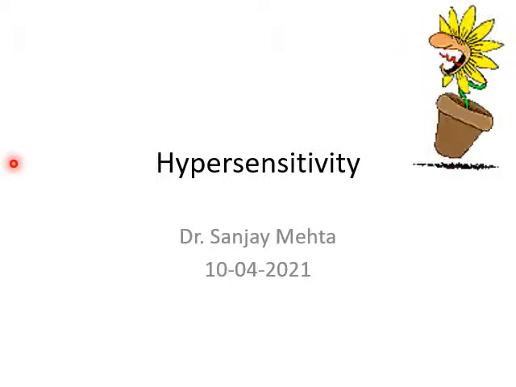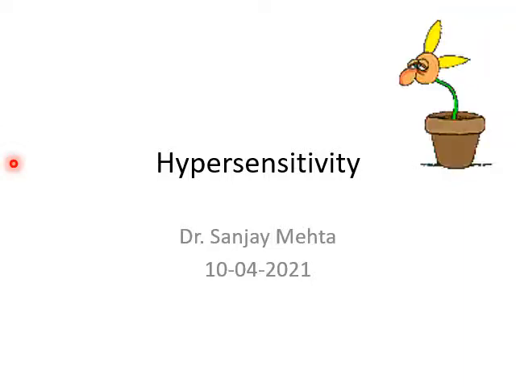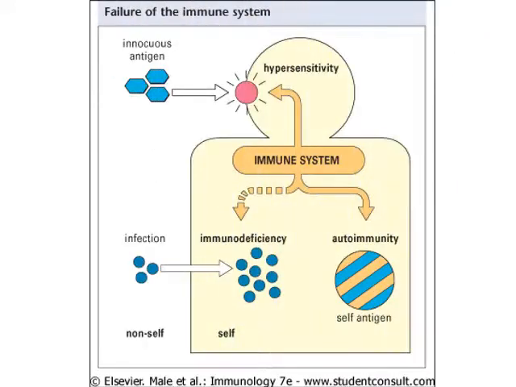Friends, today we will discuss hypersensitivity, classification and type 1 hypersensitivity. Before we proceed to hypersensitivity, let us just have a look at what happens when the immune system fails. The first condition is one in which there is a deficiency of certain components of the immune system, and this will lead to widespread infection. The body is not able to protect against a variety of infections, and this condition is called immunodeficiency.